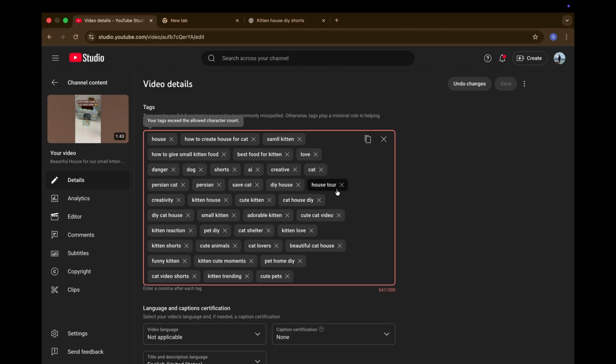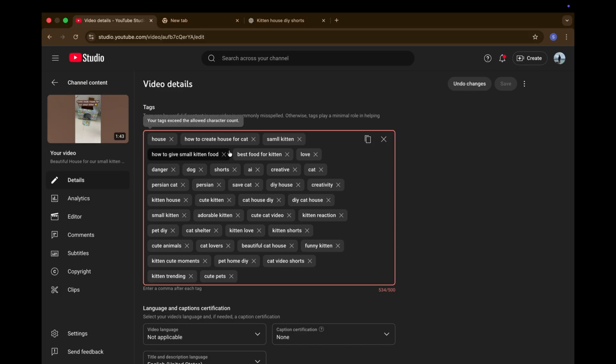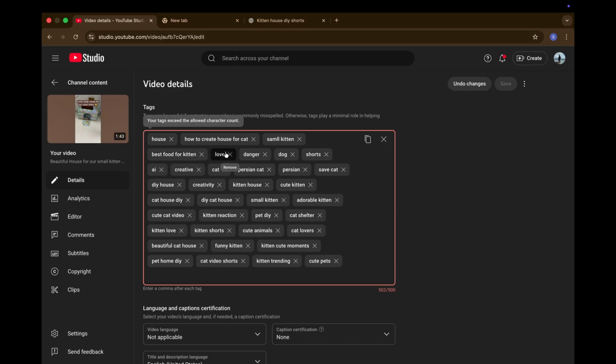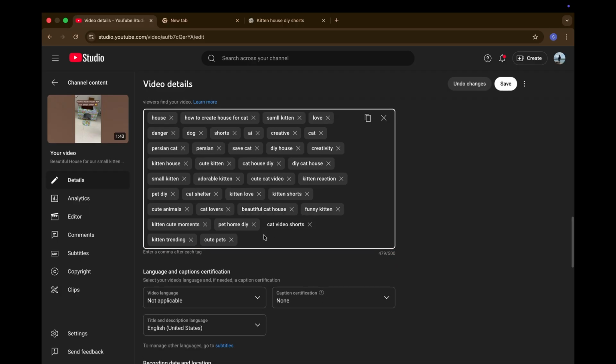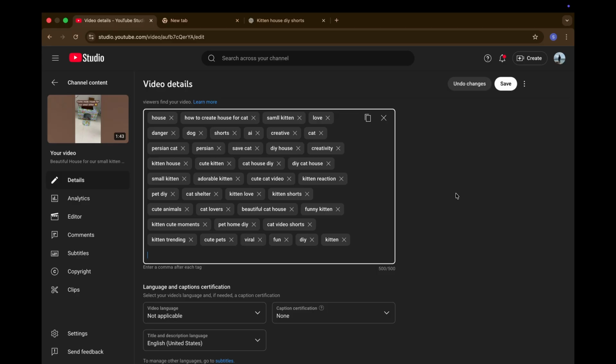Okay, so I can skip this, this also. Now we have room, so we can add some more tags. I add fun, and let's try to add some more extra tags like kitten and all. And let's see, now we have 500 characters.